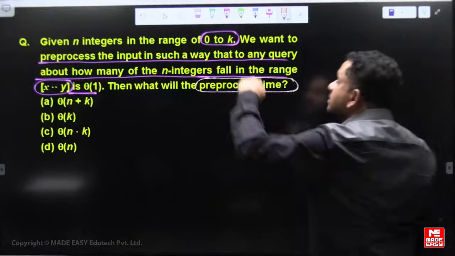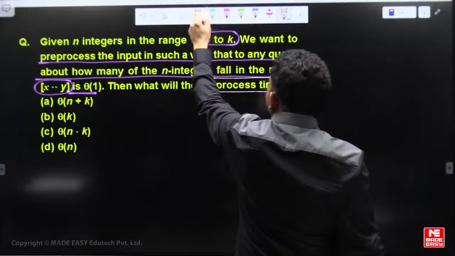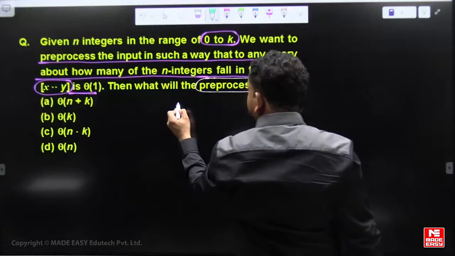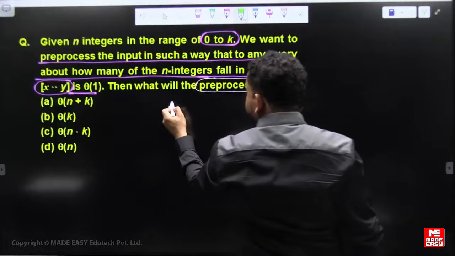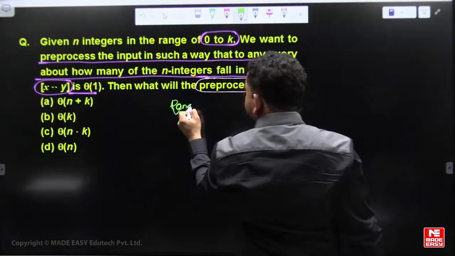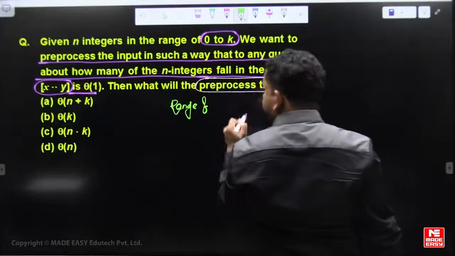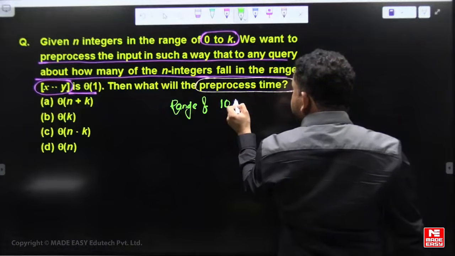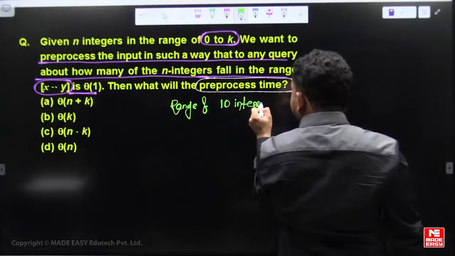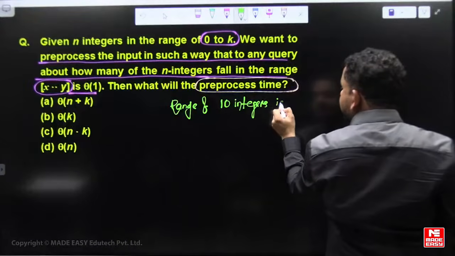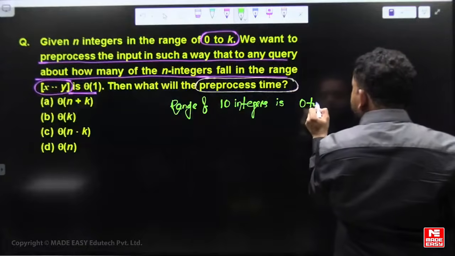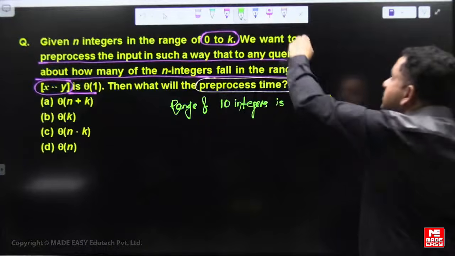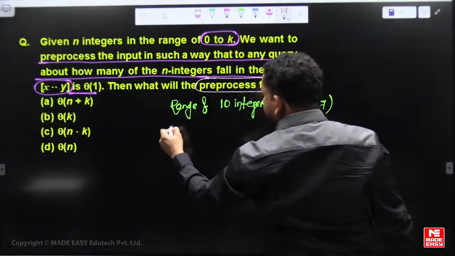See, for example, let's say the range of 10 integers is 0 to 7.